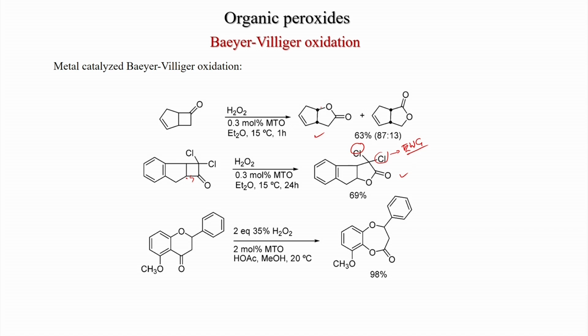Here a chroman compound was used, a carbonyl group is there, under this condition. Also here you get selectively this product, where the aryl group migrates. So, the aryl group is migrating more than this CH2 group.